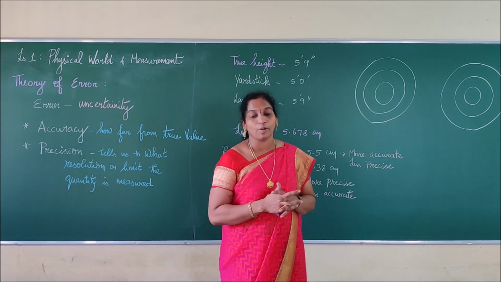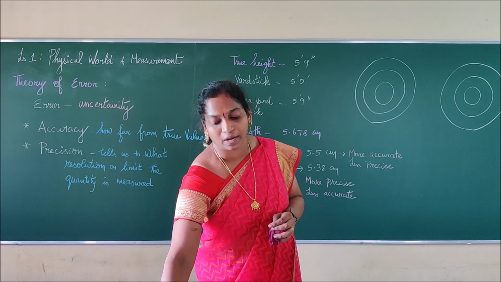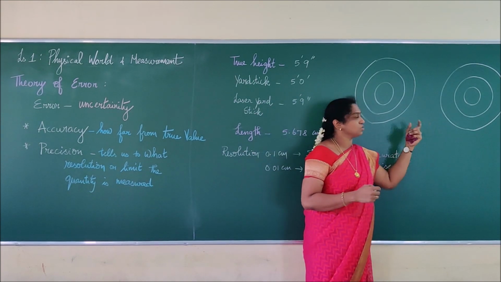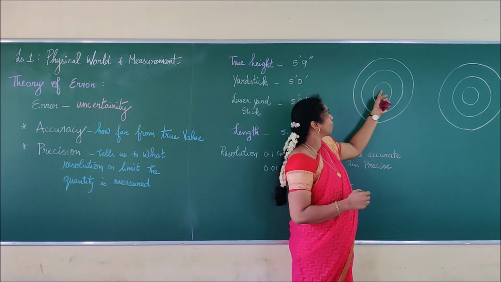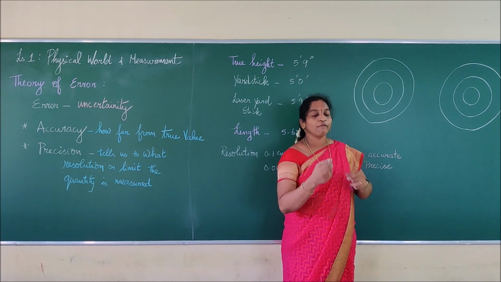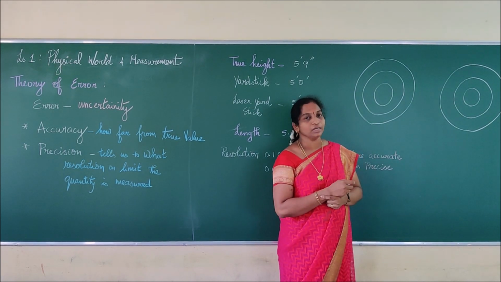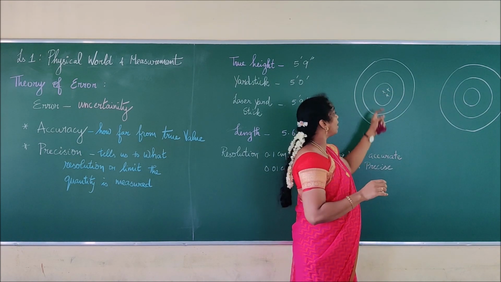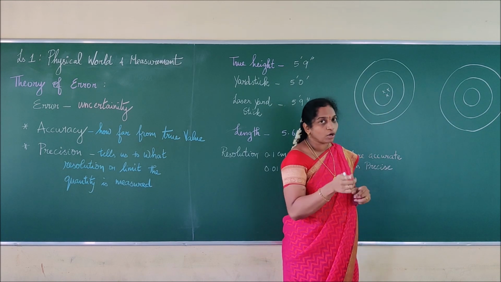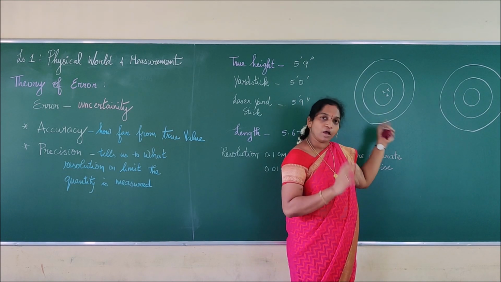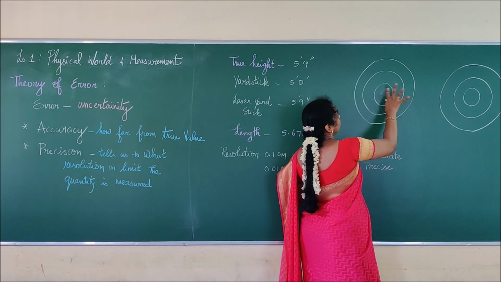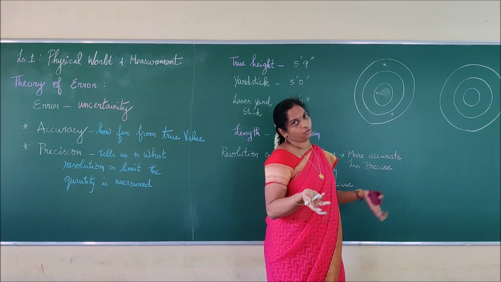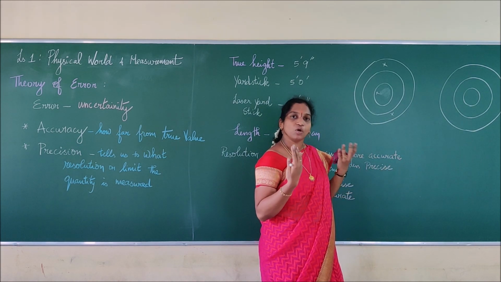Let us take the shooting example. Arrow shooting or anything can be there. These are the shooting targets. The central point will be marked, then the next ring, and the next. If I give you arrows and ask you to throw, and you continuously hit the center with 3 arrows, I will say you are more accurate, correct? If not, and one arrow is here, one arrow here and one arrow here, I will say you are not accurate as well as not precise.